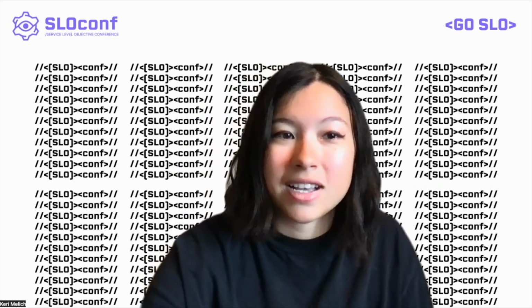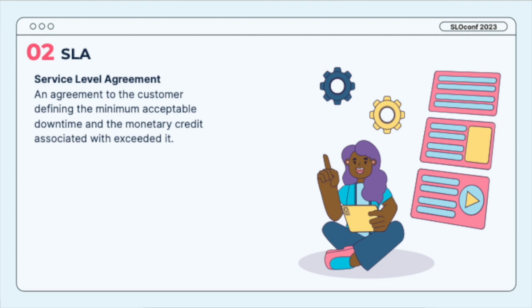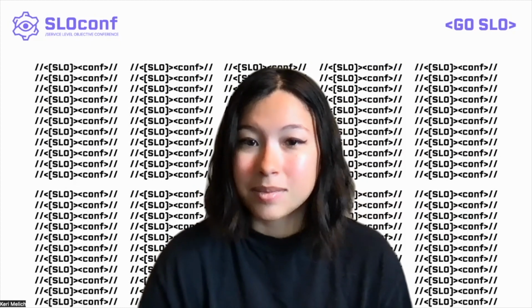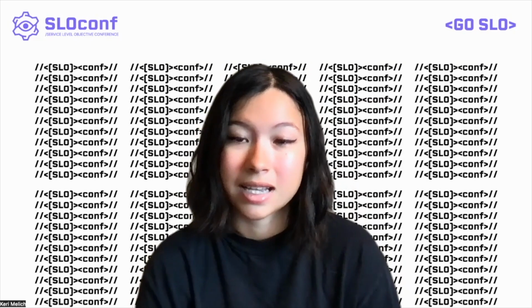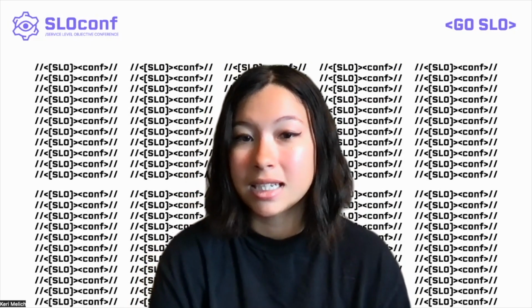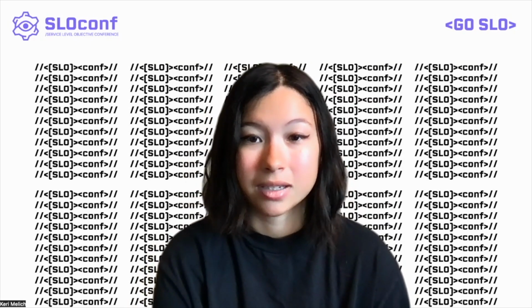So next up, we have SLAs, or service level agreements. And these are the ones that most people tend to be familiar with. And these are really reliability objectives that are legally binding. So oftentimes they'll have some sort of discount or credit associated to them if they're not being met. And it's something that is usually put in a contract or even in a terms of service as a means of minimum availability a customer can expect from a product.